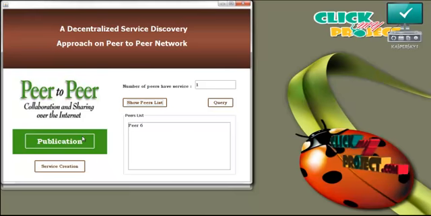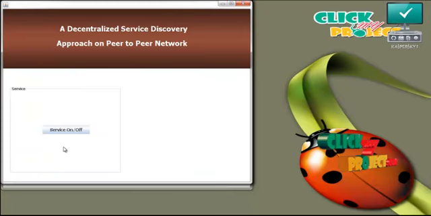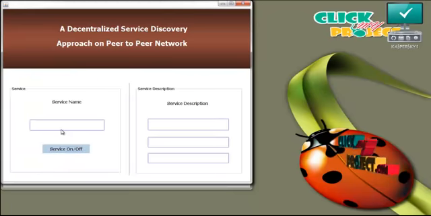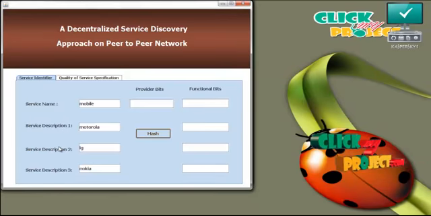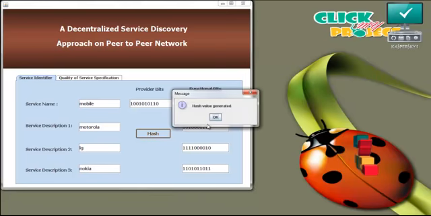If you want to create the new service means, and then press service creation button. Again you have to press service on or off button. Now enter the service name of the new service and then enter the service description for that service. Press the service on or off button. The functional bits and provider bits of the service name and the service descriptions are generated. It is generated by using the hash function. Now the hash values are generated. Click OK.